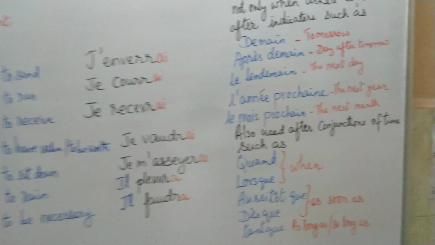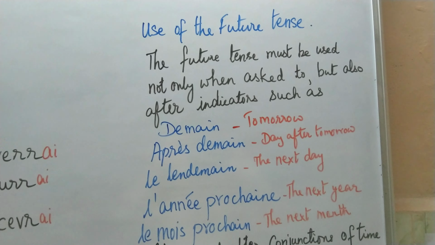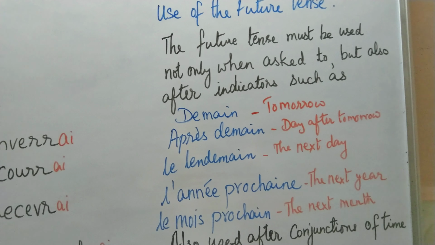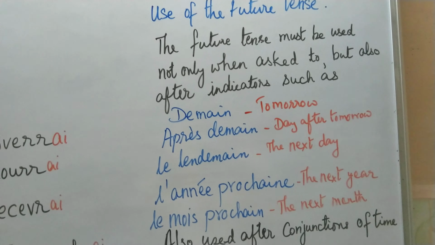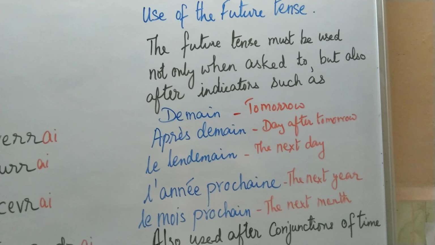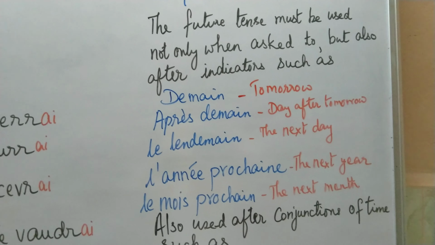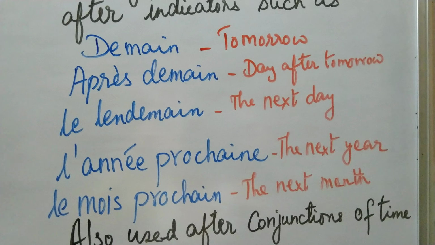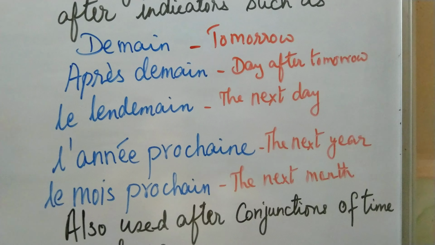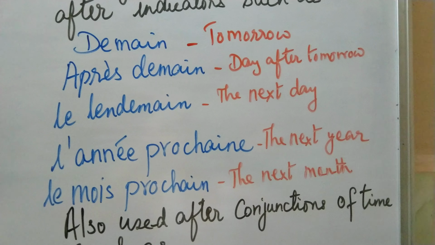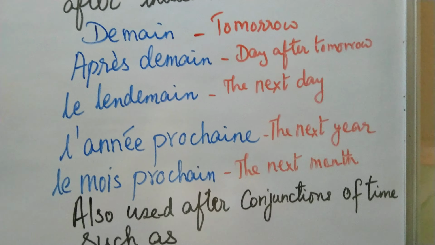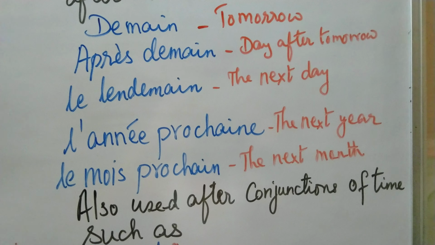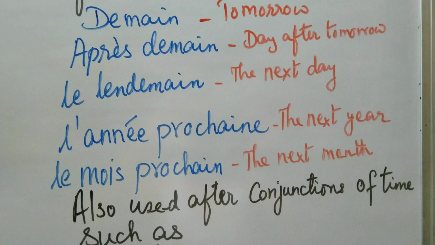Now, let us go into the last segment of the future tense, that is, where is the future tense used? So, first of all, the future must be used as in English to express future time. But it is not only used then, it is also used after indicators such as demain, which means tomorrow, après-demain, which means the day after tomorrow, le lendemain, which means the next day, l'année prochaine, which means the next year, le mois prochain, which means the next month, la semaine prochaine, which means the next week. So after all these words also, the future is indicated. So you have to use the future tense.